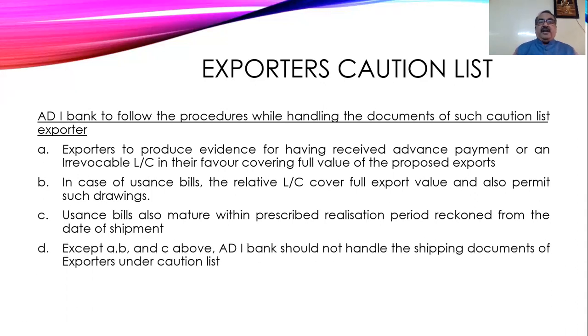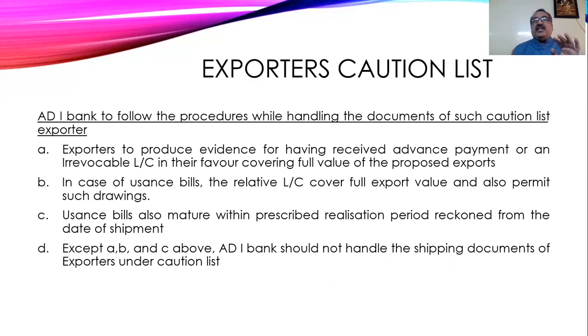But the authorized dealer should not handle the shipping documents of such exporters except under conditions A, B and C. Other than the conditions mentioned above, the authorized dealers will not handle the shipping documents because they are on the caution list. So the full amount has to be received, or an irrevocable LC; in case of Usance bills also, the amount must be guaranteed.